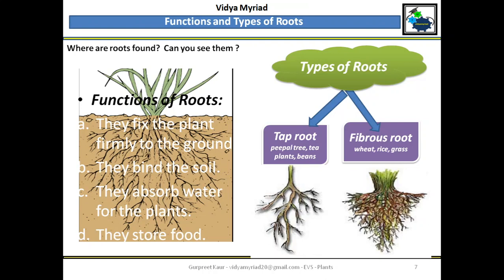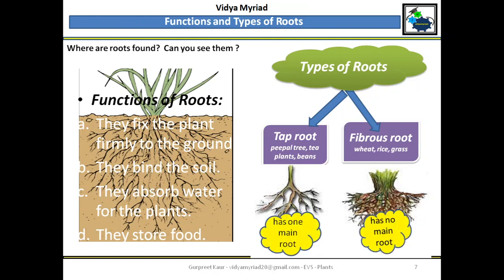Even grass, sometimes if you pluck grass with your hand, you will see the fibrous roots of the grass very easily. So we can say taproot has one main root as per the diagram, and fibrous root has no main root. They are in a cluster form. You need to know this. You need to know the examples also. I have written easy ones. If you want to find out more, you can search.